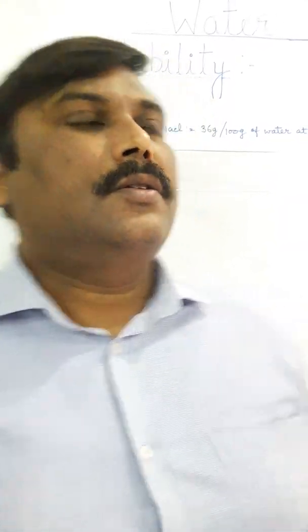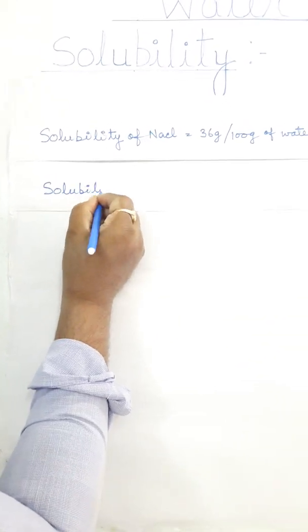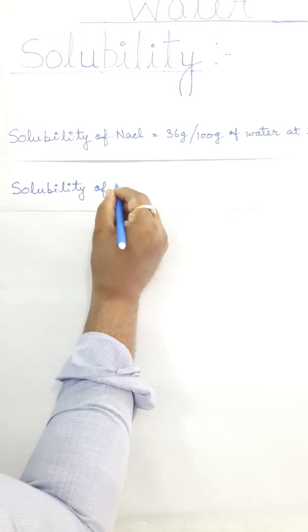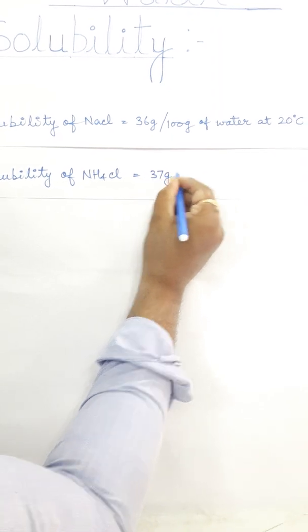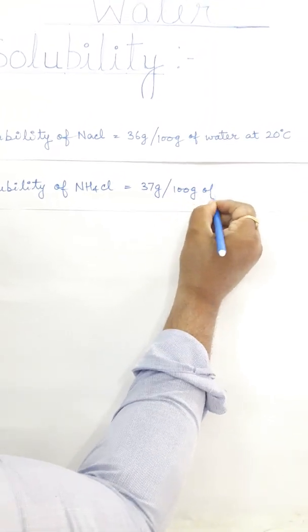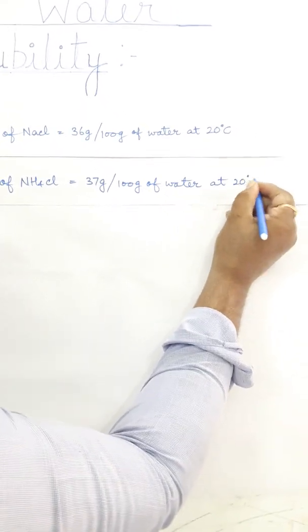A maximum of 37 grams of ammonium chloride can be dissolved in 100 grams of water at 20 degrees Celsius to form a saturated solution. Then we will say that the solubility of ammonium chloride in water is 37 grams per 100 grams of water at 20 degrees Celsius.